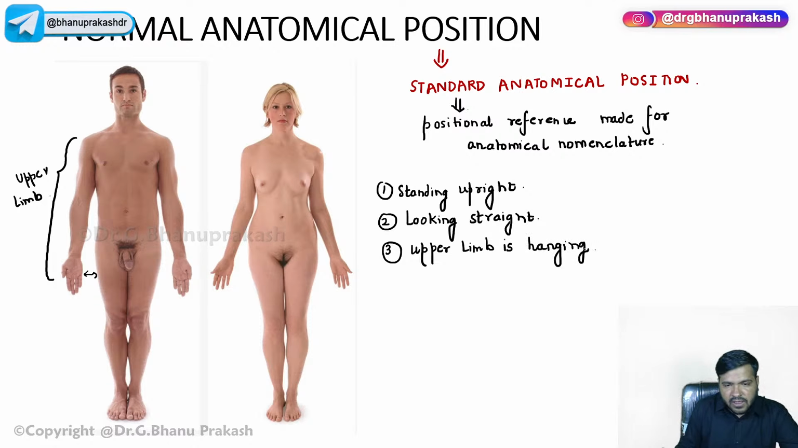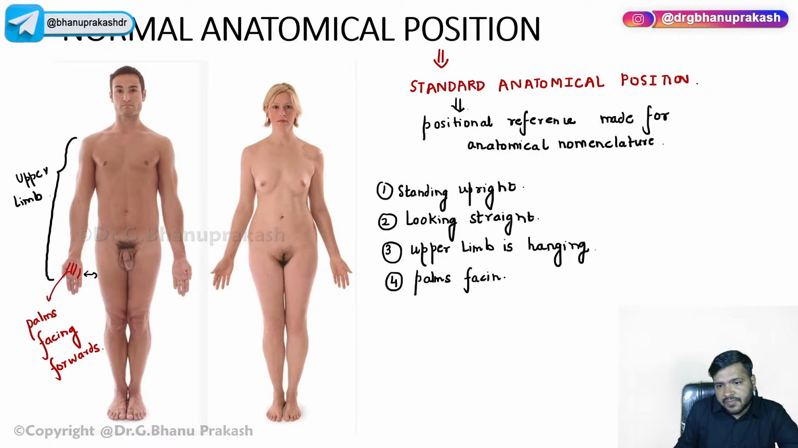And you can very well see that over here we have the palms. The palms of this person are facing forwards. Yes, Jura, very good. So remember, guys, that the palms are facing forward, and lower limbs are just parallel to the toes, right?